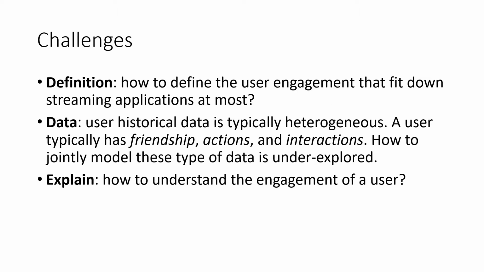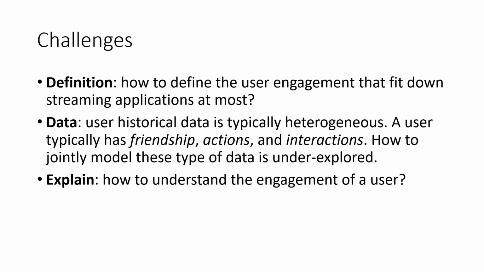However, understanding user engagement is not an easy task, and there are 3 major challenges. First of all, as engagement objectives may differ across apps and even across features in one app, how to define the user engagement that can fit downstream applications the most is a question.